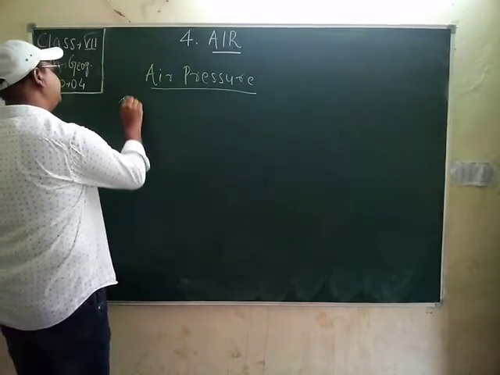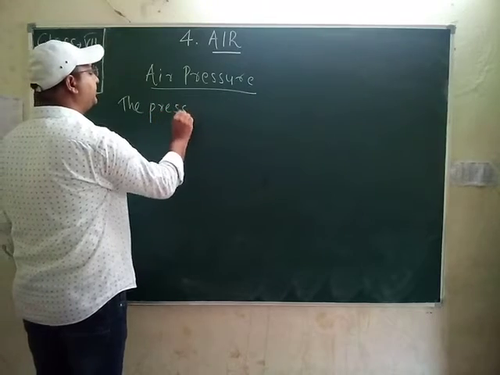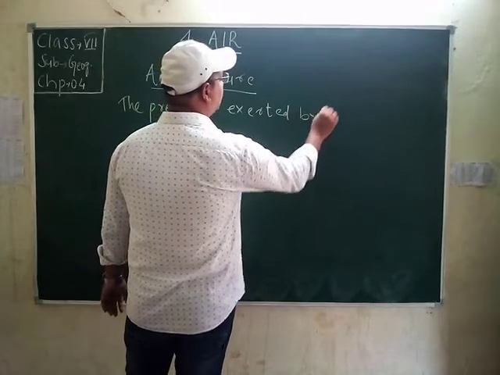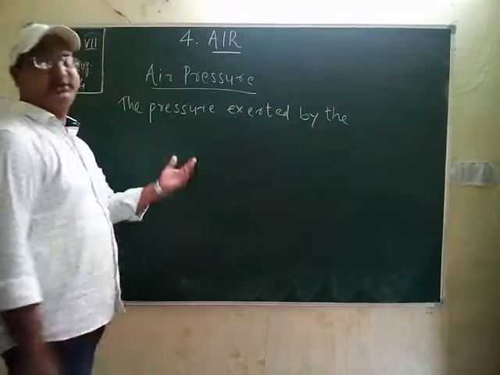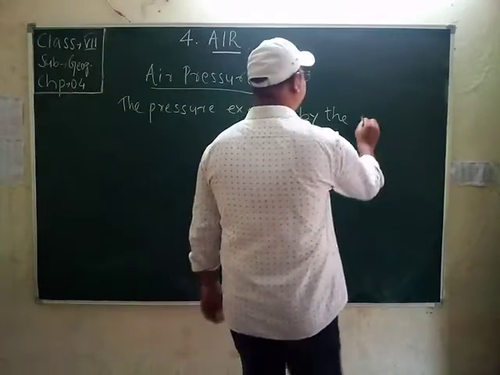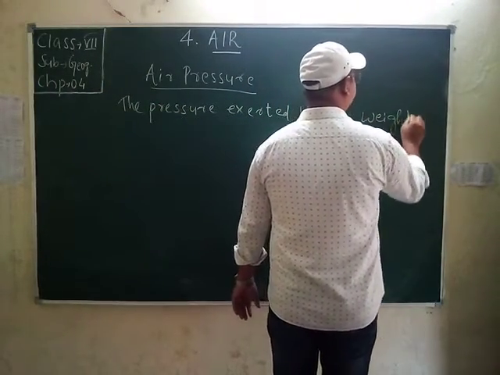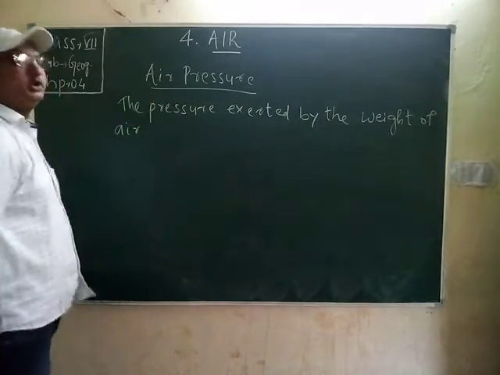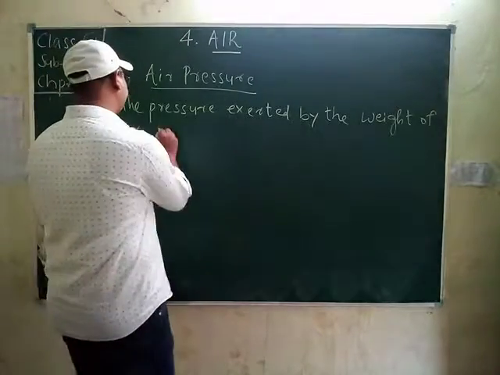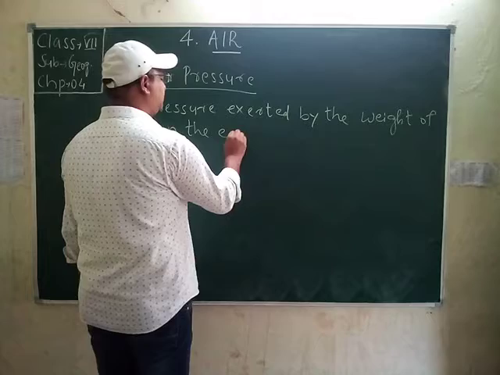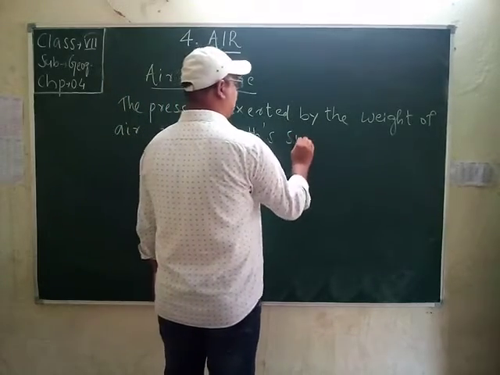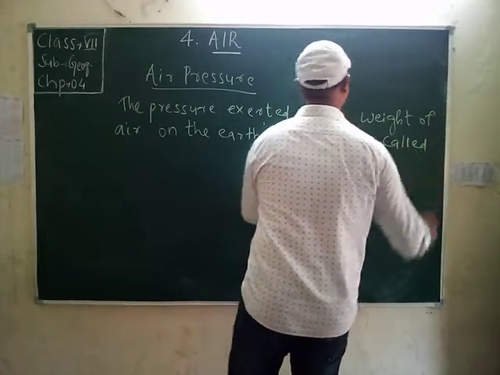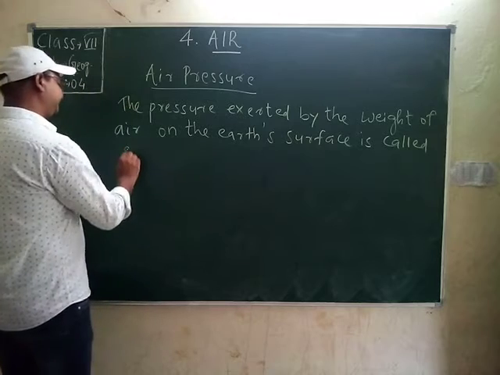The pressure exerted by the weight of air on the earth's surface is called air pressure.